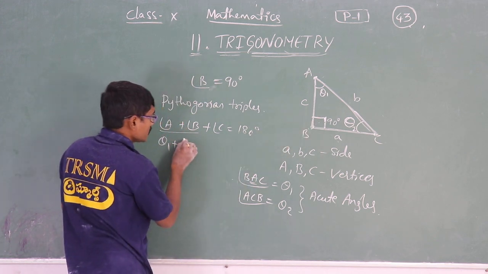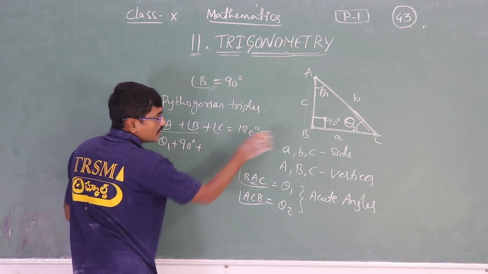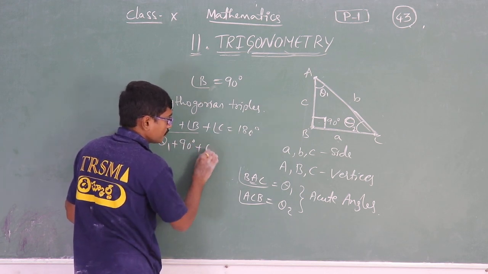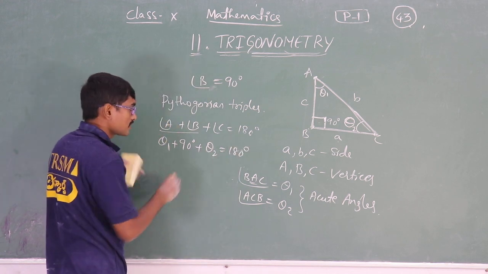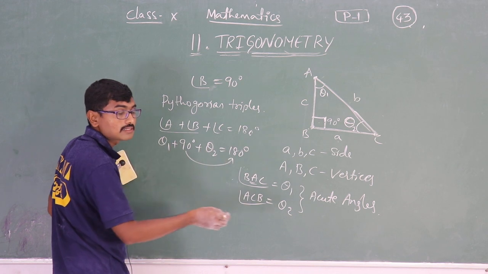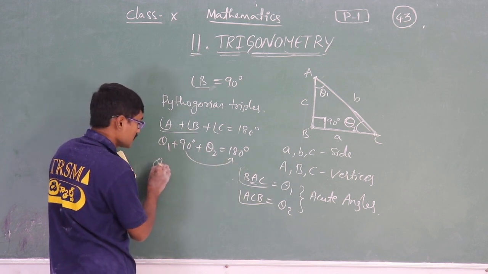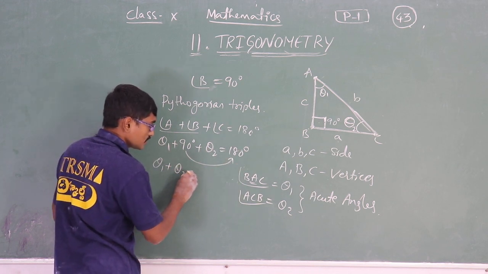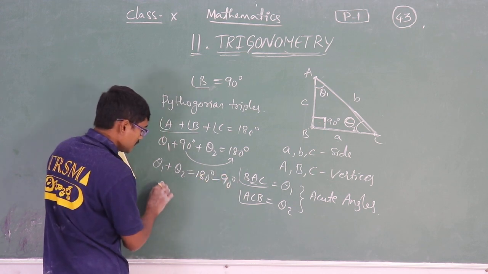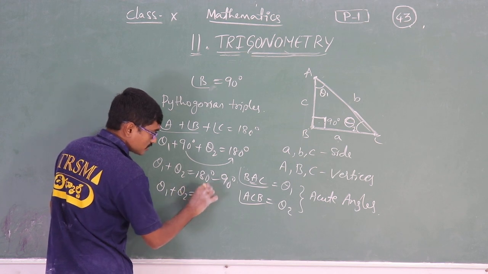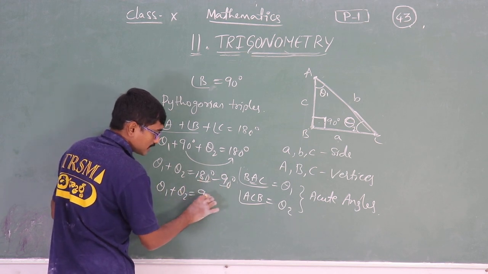So theta 1 plus 90 degree plus theta 2 is equal to 180 degree. Am I right? Here plus 90, I am sending to the right hand side, the additive inverse of plus 90 is minus 90. Theta 1 plus theta 2 is equal to 180 degree minus 90 degree. So theta 1 plus theta 2 is equal to 90 degree.